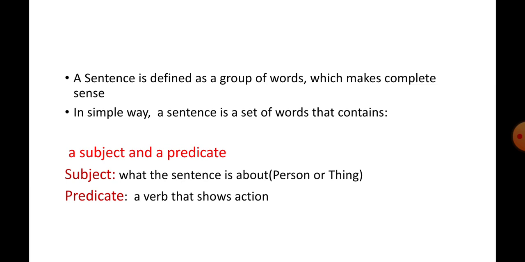Let's take the same sentence from before. The cat is sleeping in the sun. The clause sleeping in the sun is the predicate. Actually, it's dictating what the cat is doing. So this is a subject and a predicate.